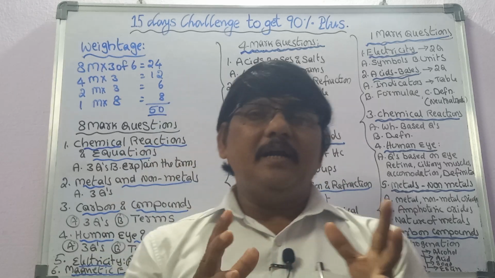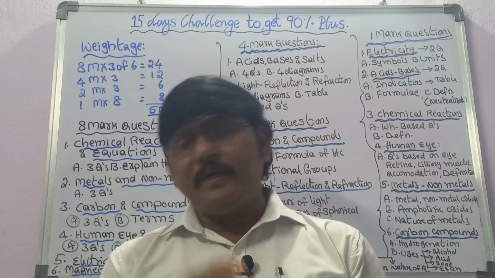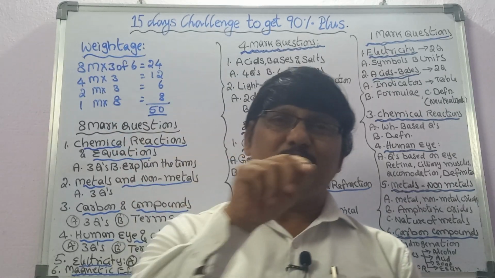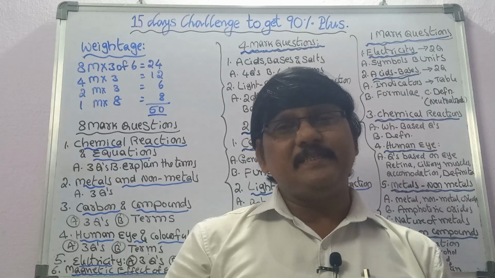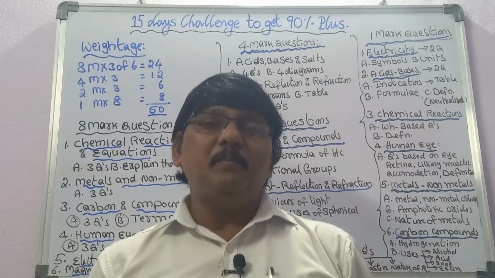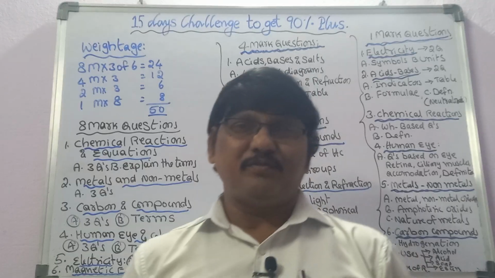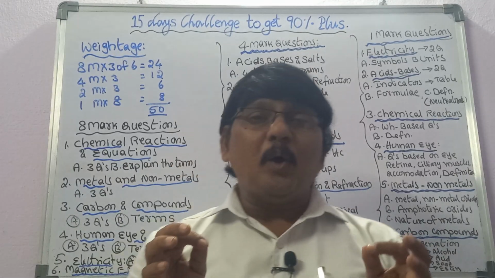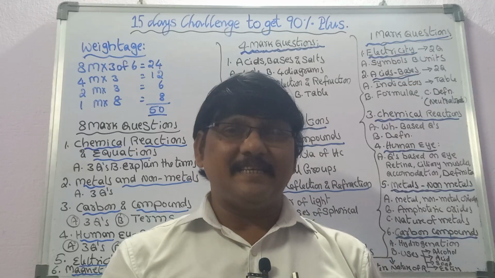If these questions are skipped by chance, then there are 3 questions based on pH. The first one is: what are the applications of pH in our daily life? The next question: the pH of milk is 6.